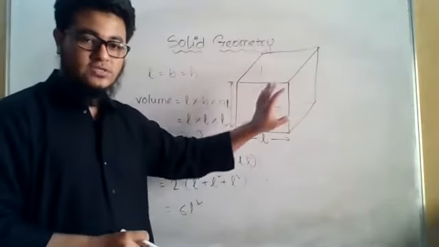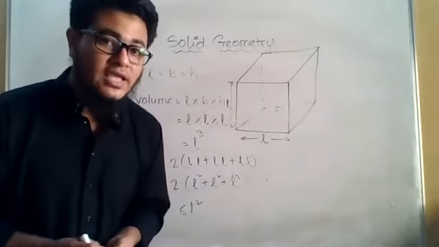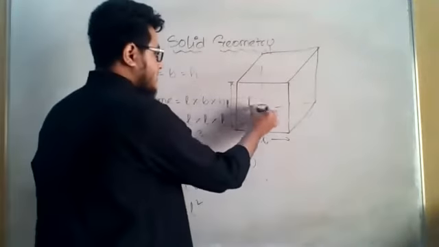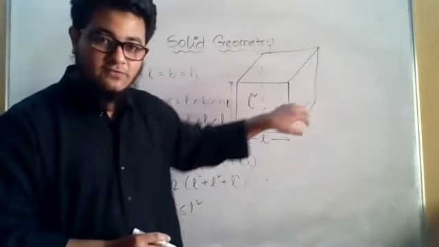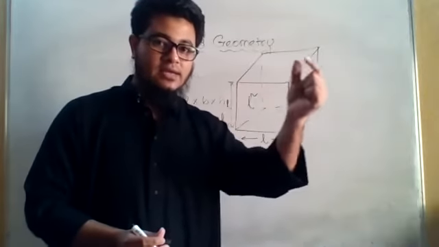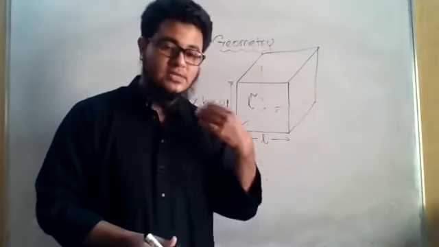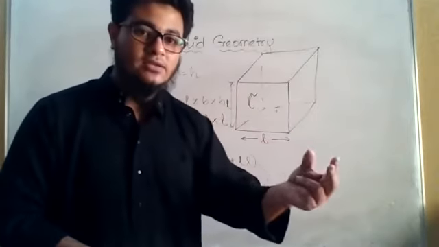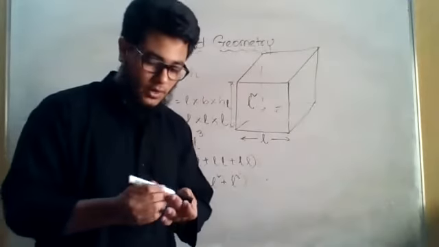If I'm talking about the front surface, it has four equal sides, so this is a square. What is the formula to find the area of a square? Length square, right? Now there are 6 surfaces with the same area. If one surface has an area of L square, then 6 surfaces will have an area of 6L square. So we can just directly say it from here.